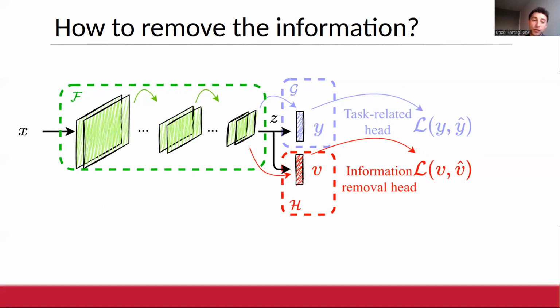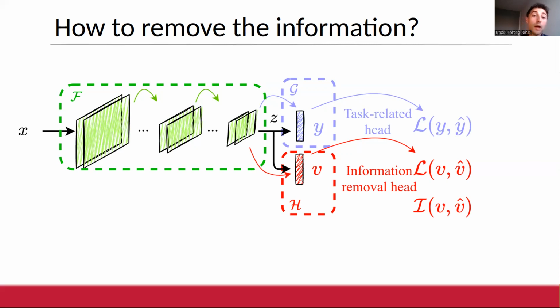The purpose of H, in this case, is to learn how much private information is possible to extract from Z. So we need as well to train this H term in order to learn the private information which arrives at Z. At this point, we need the real strategy. So how can we practically remove this information? And towards this end, we need a third term, which is I, a mutual information between the information being extracted by H and the ground truth information, which is associated to the current example being propagated.